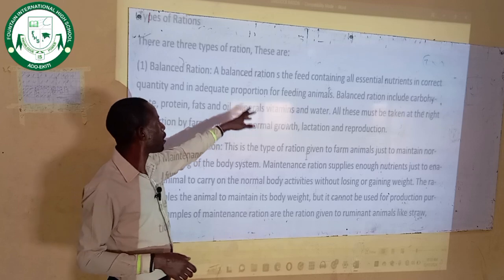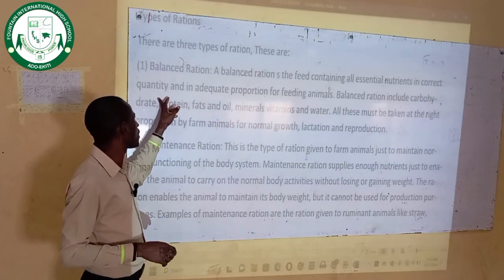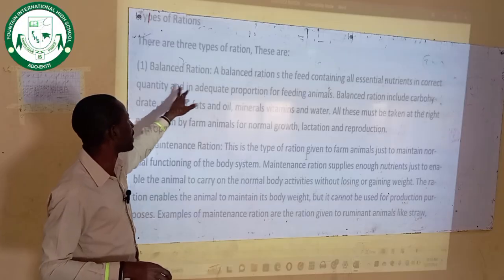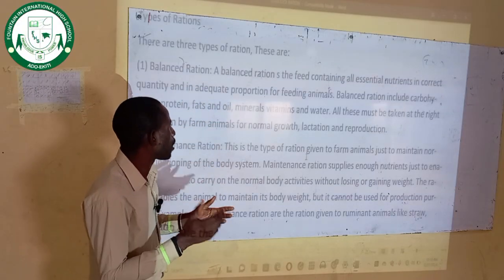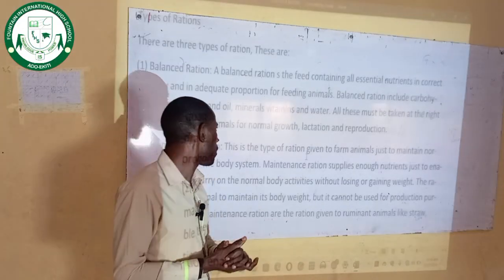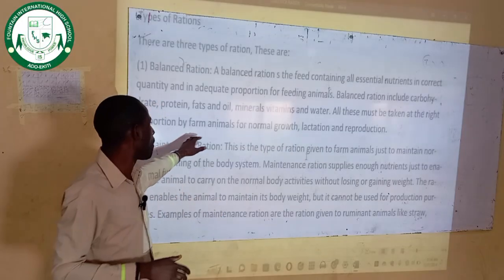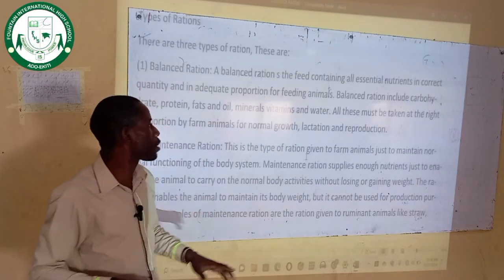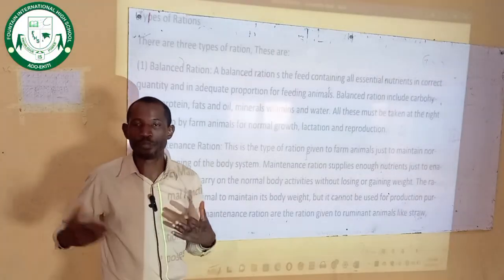Balanced ration is a feed containing all the essential nutrients in correct quantity and in adequate proportion for feeding animals. Balanced ration includes carbohydrates, protein, fat and oil, minerals, vitamins and water. All this must be taken in the right proportion for animals for normal growth, normal lactation, and normal reproduction.